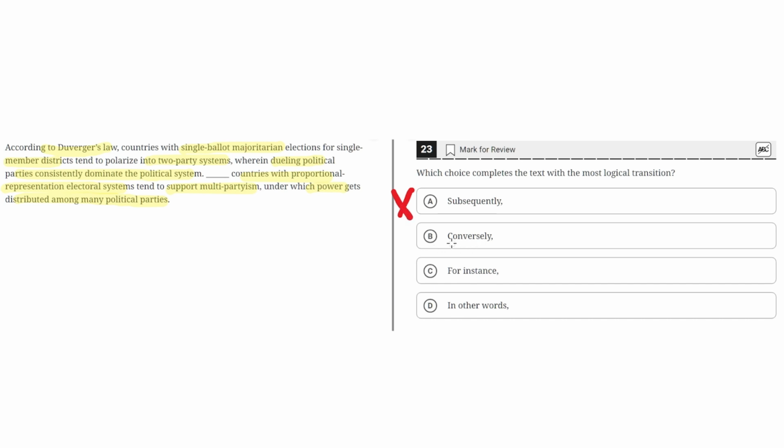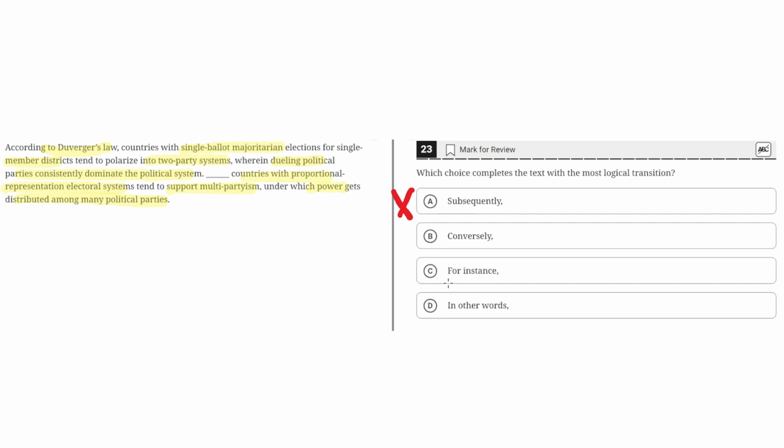B. Conversely. This seems to be the correct answer because conversely implies a contrast, and this makes sense in this context because the first sentence describes single ballot majoritarian elections where there's dueling political parties, and the second sentence describes proportional representation electoral systems where power gets distributed among many political parties. So these two sentences contrast each other, so conversely would make sense in this context.